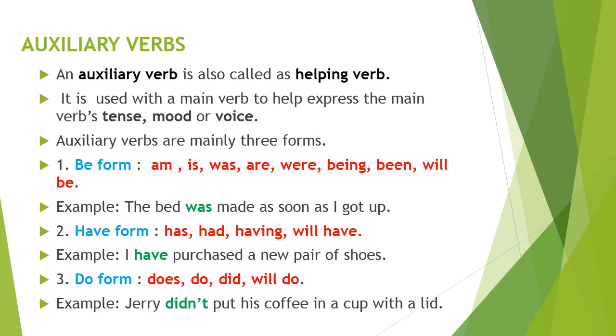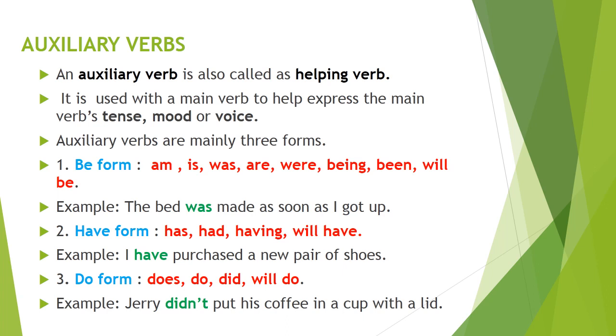Be form of the verbs are am, is, was, are, were, being, been, will be, etc. Example: the bed was made as soon as I got up. Here was indicates the be form of the verb. Have form: has, had, having, will have are all the have form of the auxiliary verbs. For example, I have purchased a new pair of shoes. Have is the have form of the auxiliary verb used.